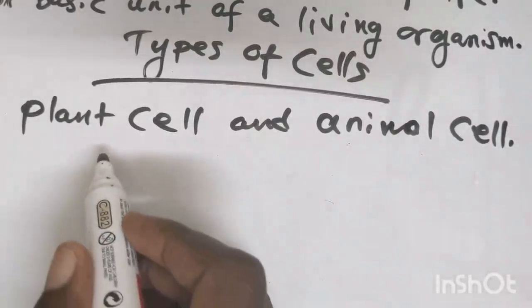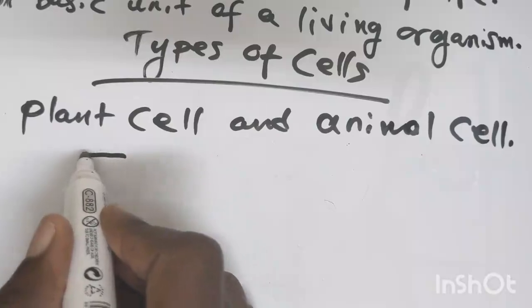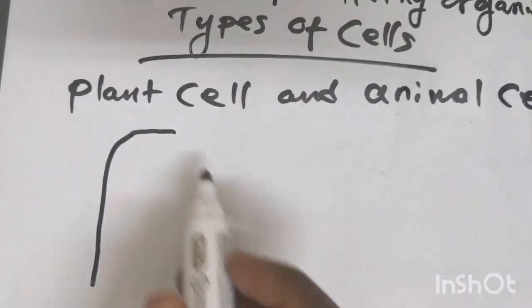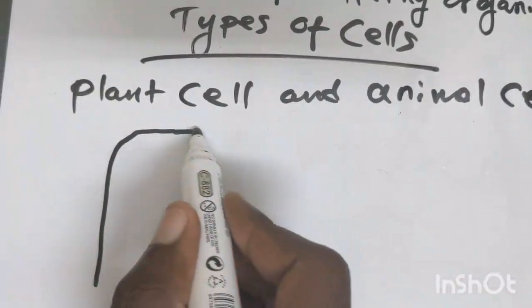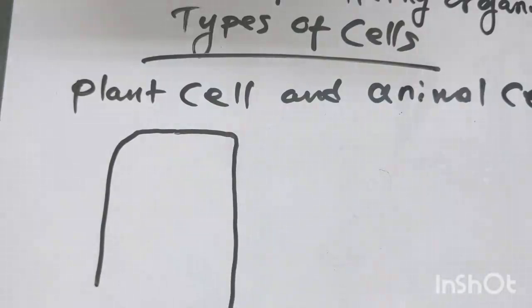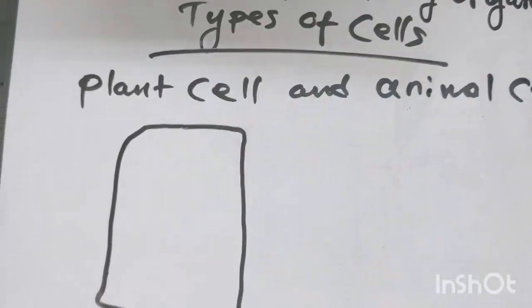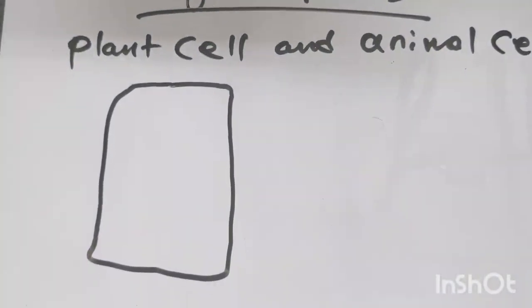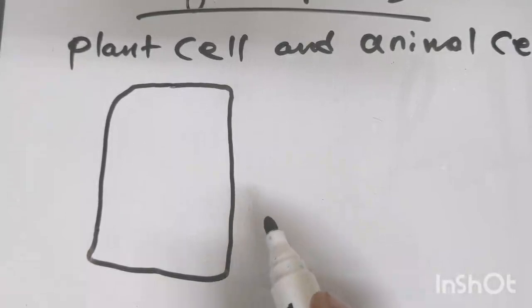So let's try to draw this. Let's say this is how a plant cell looks like. It looks like this.